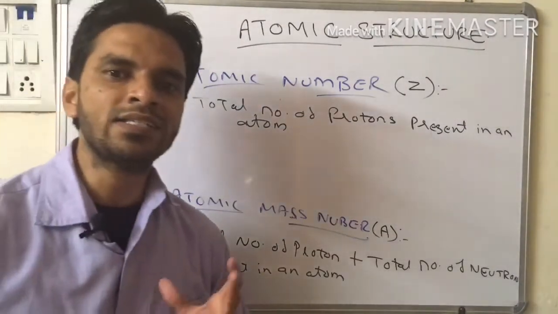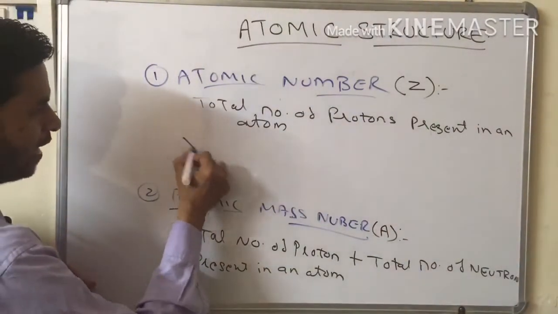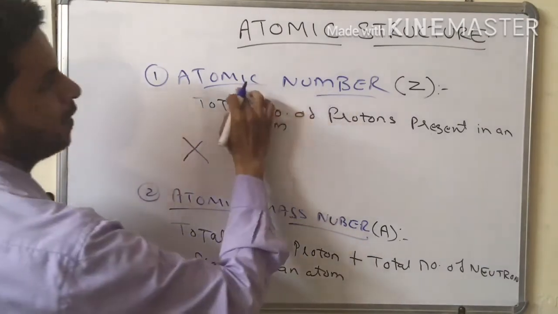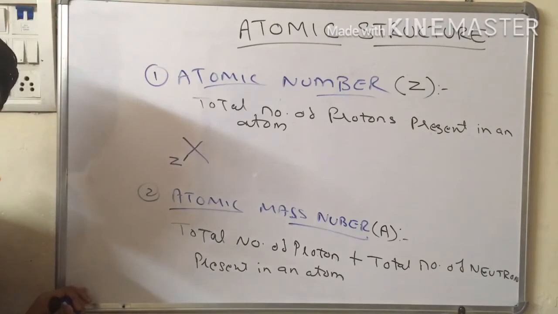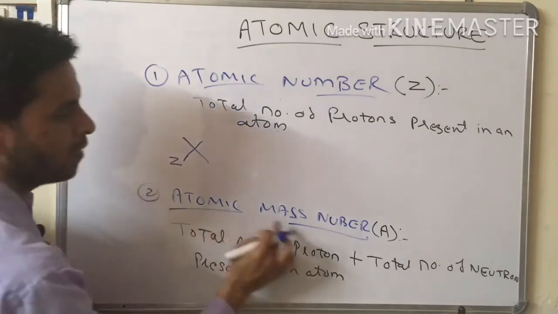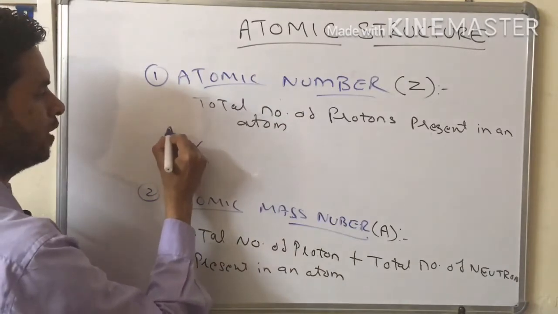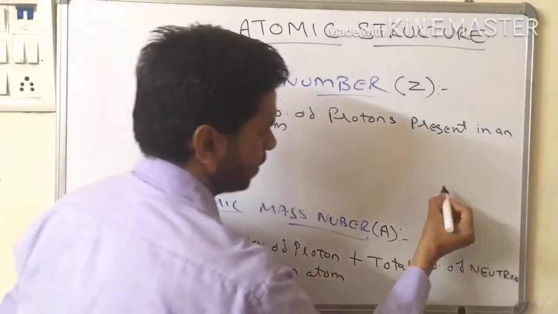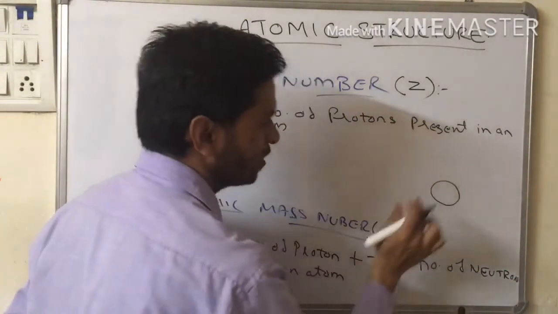Now let us understand this with an example. Consider this is an element. The atomic number will be written over here near the base, and the atomic mass number or atomic mass will be written over here. Let us consider one example. Suppose this is an atom, and this is the nucleus of an atom.